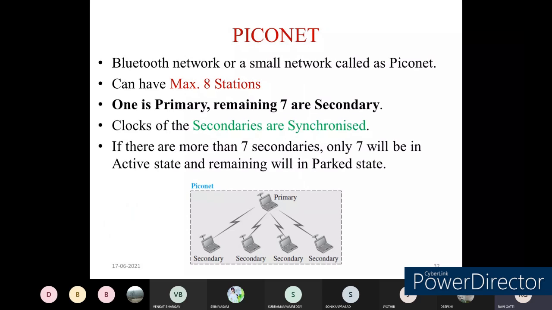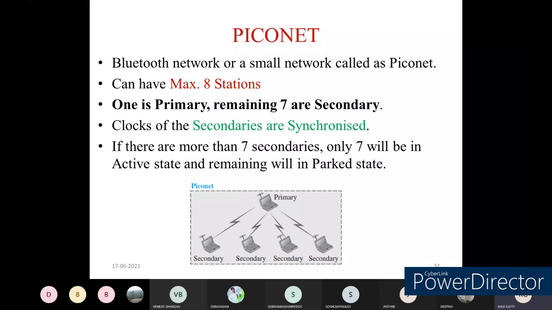If the Bluetooth network is a very small network, then it is called a Piconet. In the Piconet, the maximum number of stations which can communicate or form a network is restricted to 8 stations only. Among these 8 stations, one station will be primary, and the remaining 7 we call secondary devices.